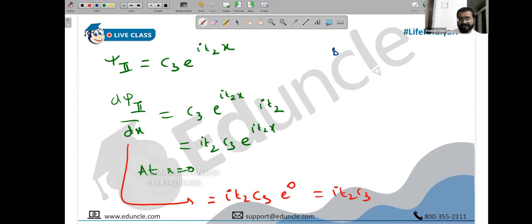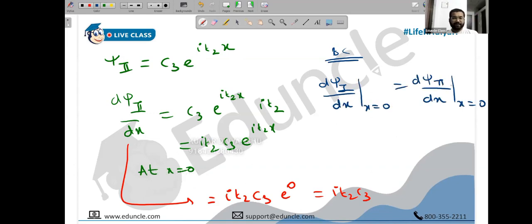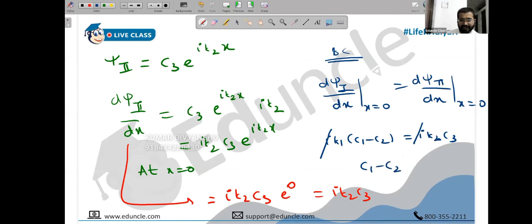So again, we can apply boundary conditions, but this time we will say the derivative of the wave function in region 1 has to be equal to the derivative of the wave function in region 2. But that happens at the boundary. So we have got I k1 common, C1 minus C2, equal to I k2 common, C3. So I and I get cancelled. We have got C1 minus C2 is k2 upon k1 of C3. We have got two equations, people.